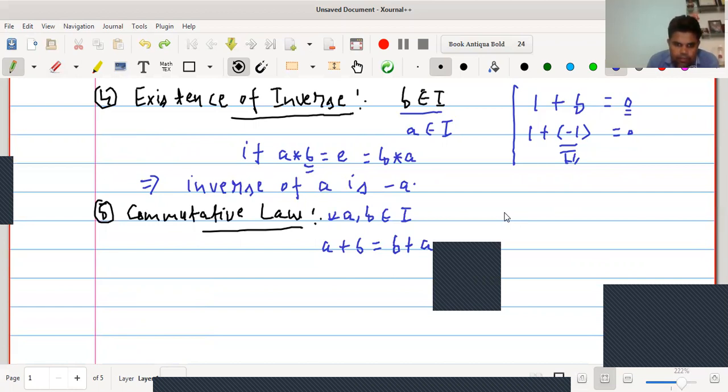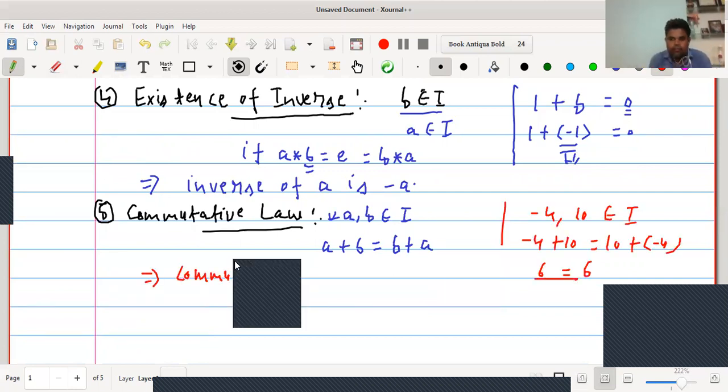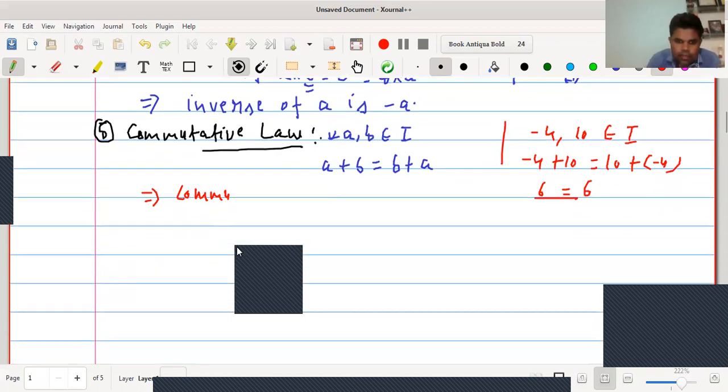This implies commutative law is satisfied.